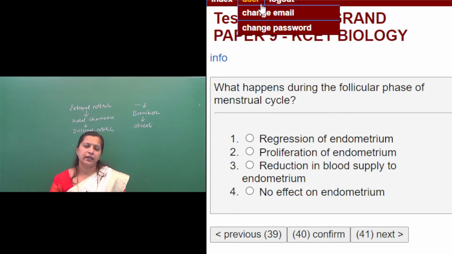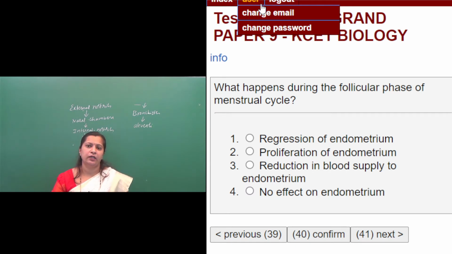The primary follicles, which are arrested, will begin to grow during each menstrual cycle under the influence of these gonadotropin hormones. So the primary follicle will grow into a secondary follicle, then into a tertiary follicle, and then into a mature follicle,